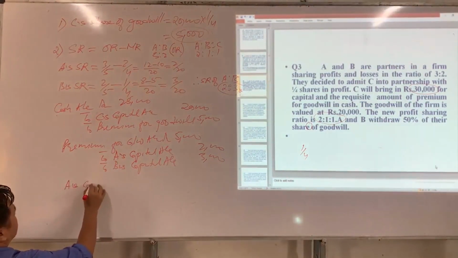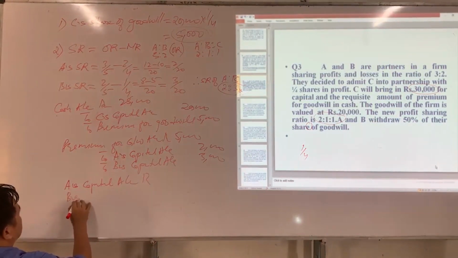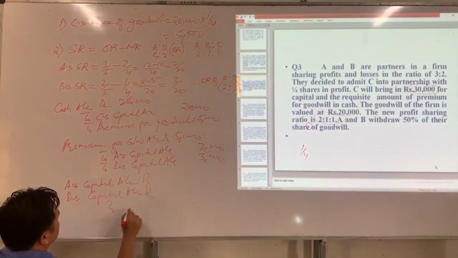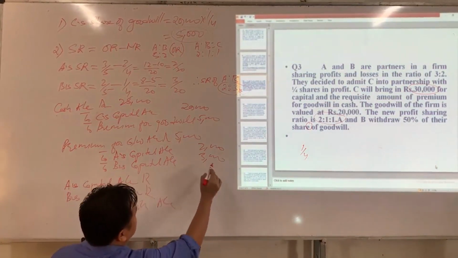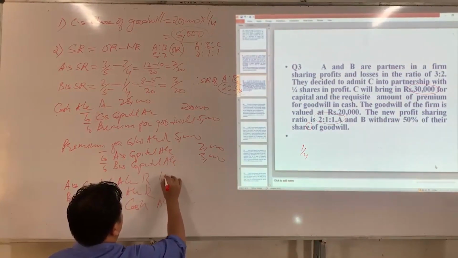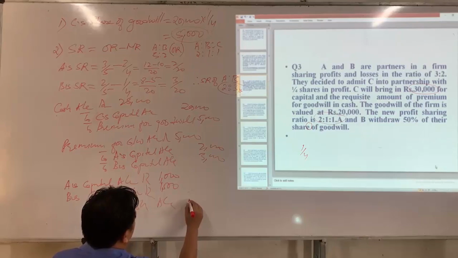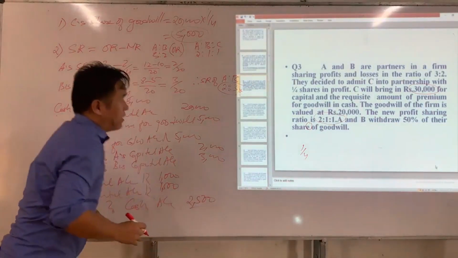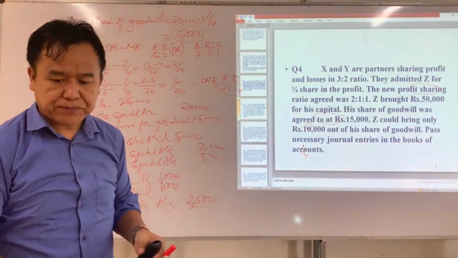So A's capital account Dr, B's capital account Dr to cash account. So what is 50% of 2000? 1000. What is 50% of 3000? 1500. In total, they have withdrawn rupees 2500. Now we are done with question number 3. Now we will do question number 4.